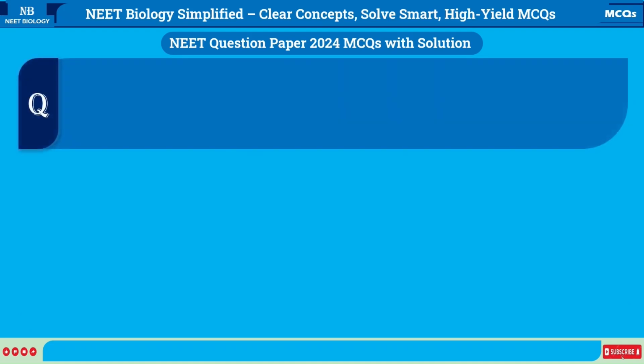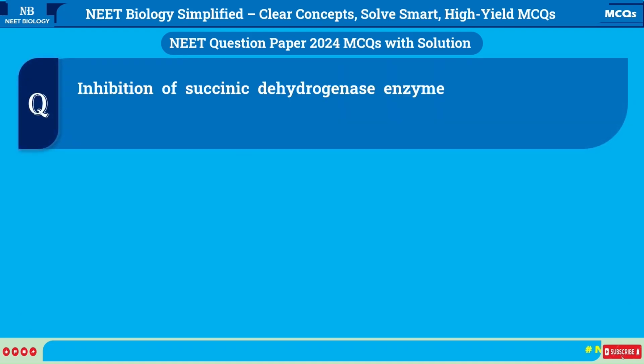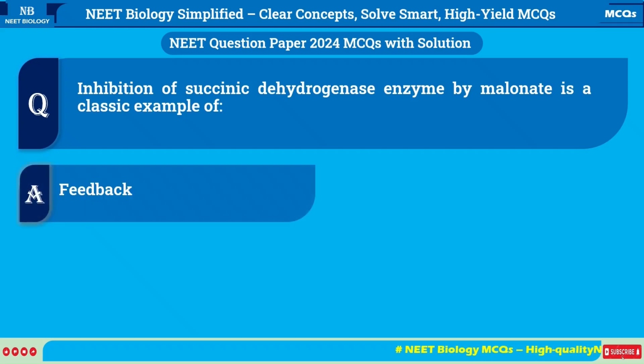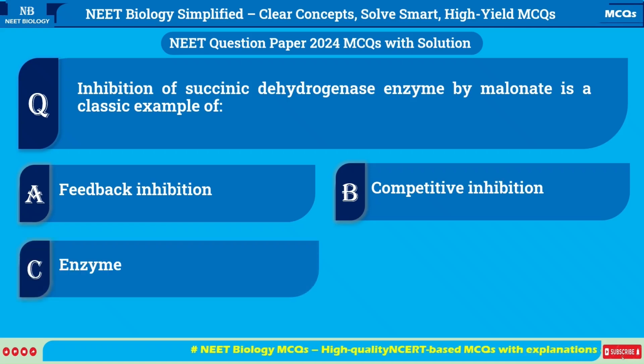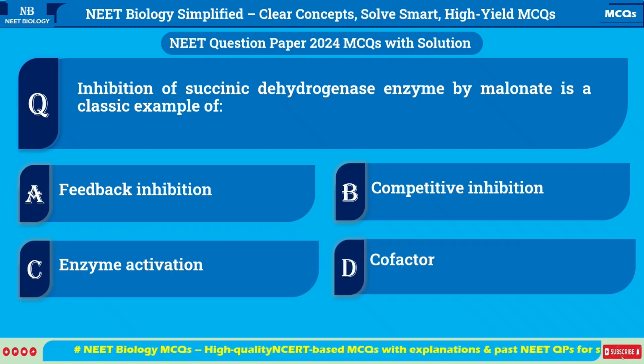Inhibition of succinic dehydrogenase enzyme by malonate is a classic example of A. feedback inhibition. B. Competitive inhibition. C. Enzyme activation. D. Cofactor inhibition.